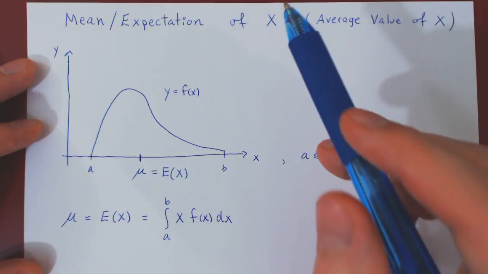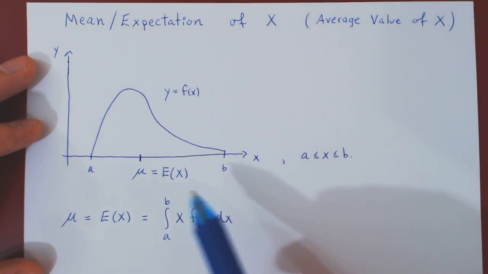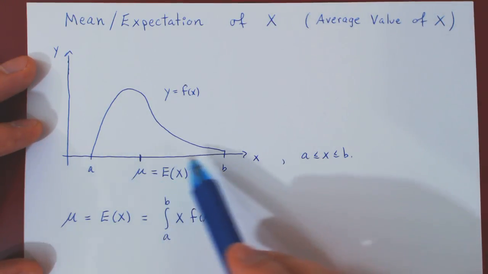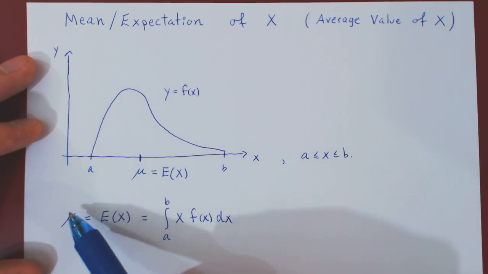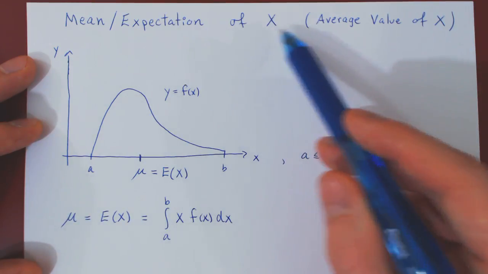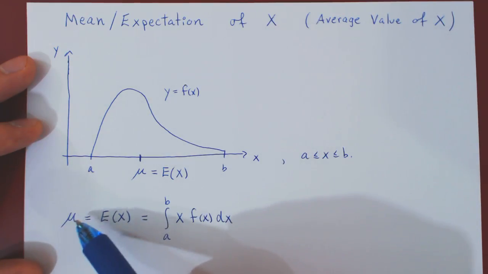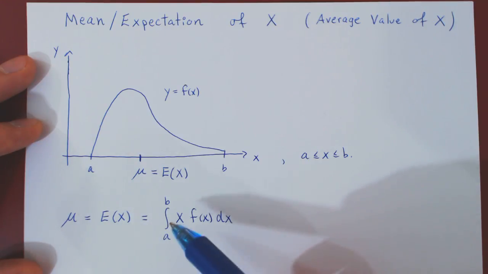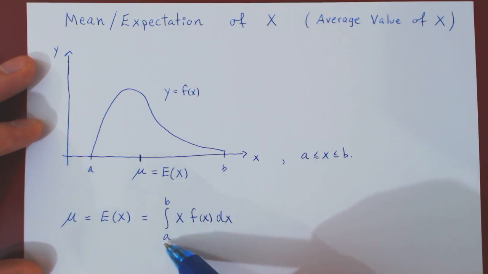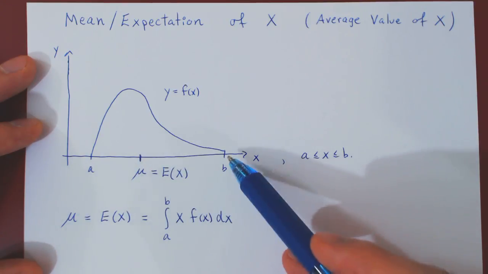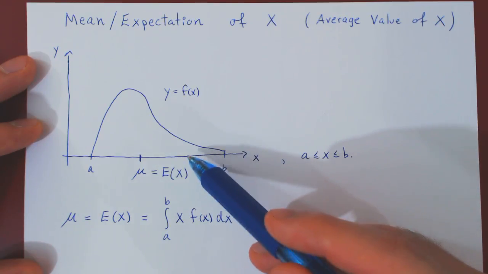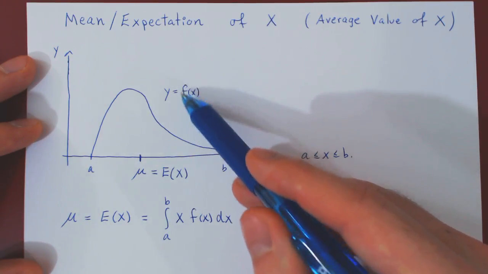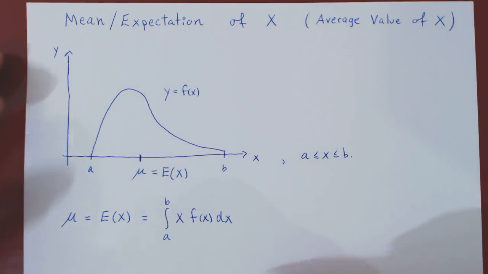So if you are given a continuous random variable x, where all possible values are between a and b, and you have the corresponding probability density function f of x, to find the average value of the random variable, also called the mean, also called the expectation, you simply have to integrate over the interval of all possible x values, the product between the x values and the corresponding relative weight, therefore the corresponding value on the probability density function. And that's it.